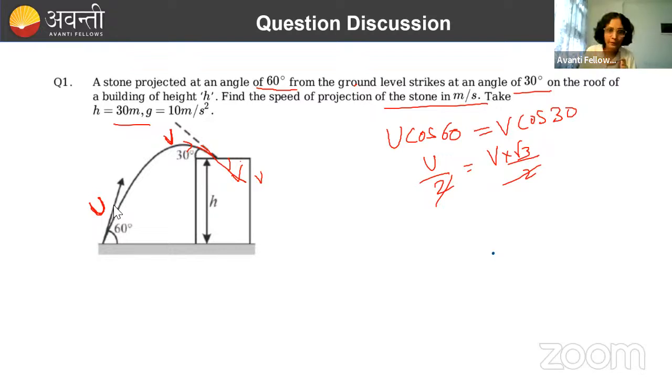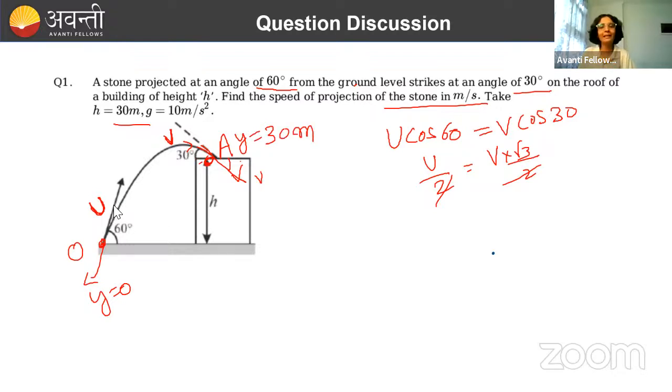Now let's deal with writing the equation of motion in the y direction. So in the y direction, what information do we have? It started from point O and it is landing at point A. So in the y direction, how much distance has it covered? Here the y value is 0, and here how much is the y coordinate? That is h, 30 meter. If we are taking the upward direction as positive, then it will be treated as plus 30 meter, right?